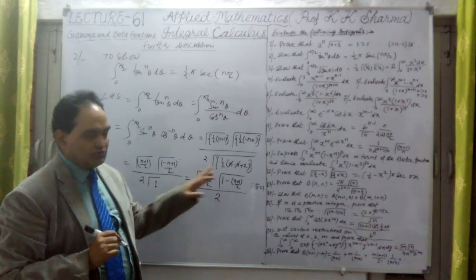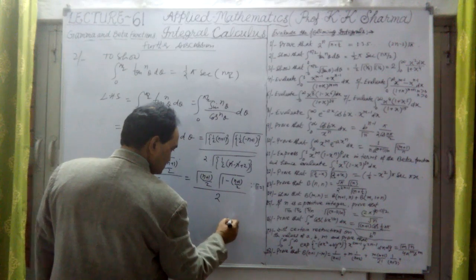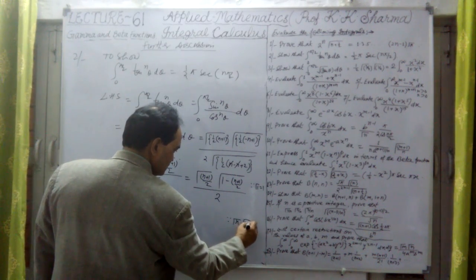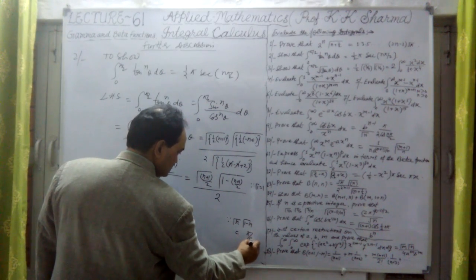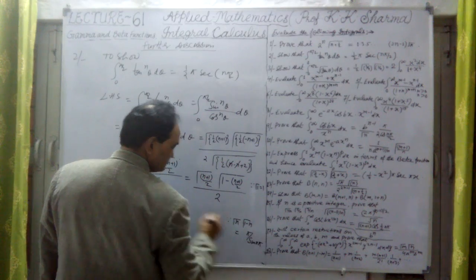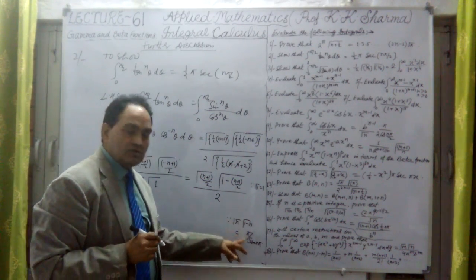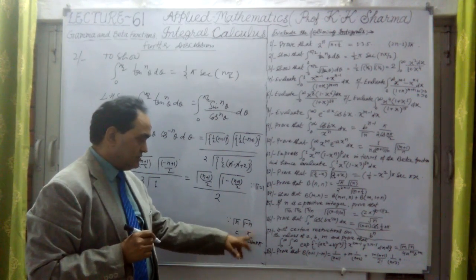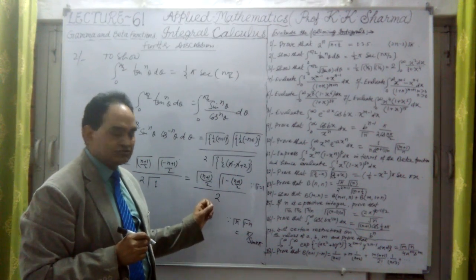But what about this value? We know that gamma n into gamma 1 minus n is equal to pi upon sine n pi. This we have proved in the previous lecture series.